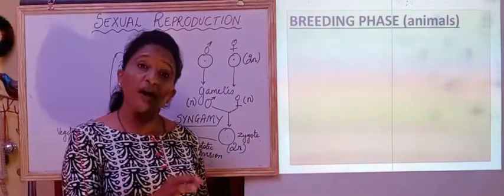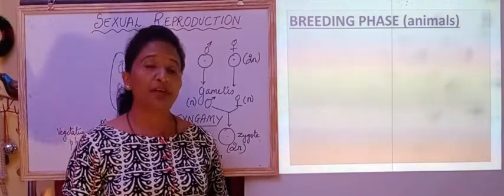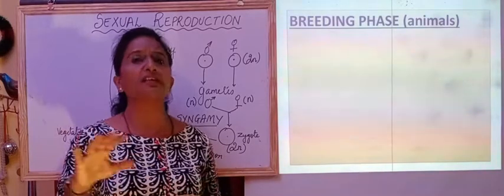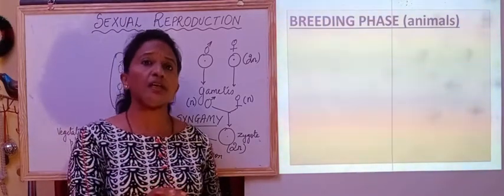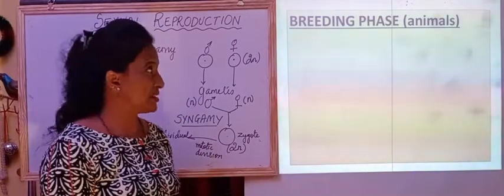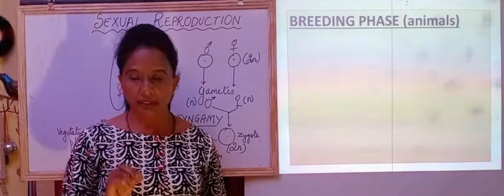So that was about the flowering phase, wherein we see that it depends on what type of plant it is, and accordingly in the perennial plants there are different phases, or different variations which we see in the flowering patterns. Next is about the breeding phase in animals.